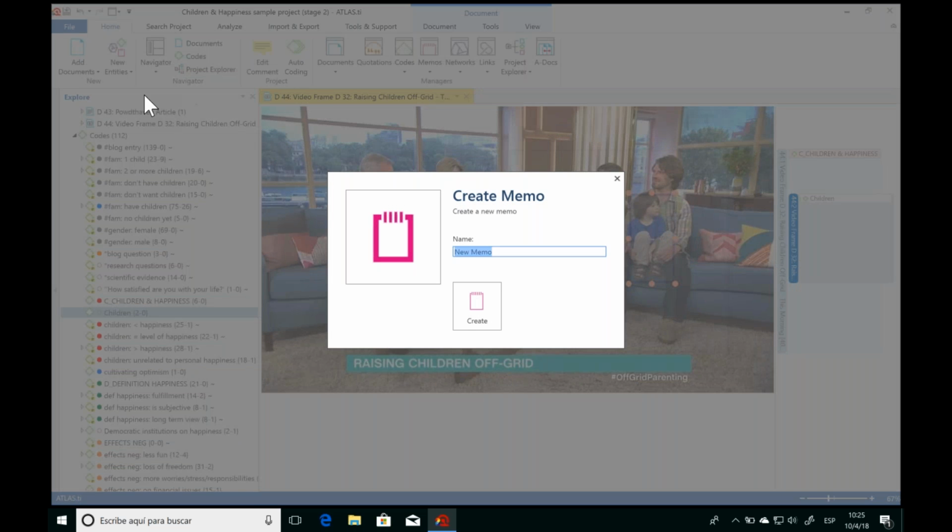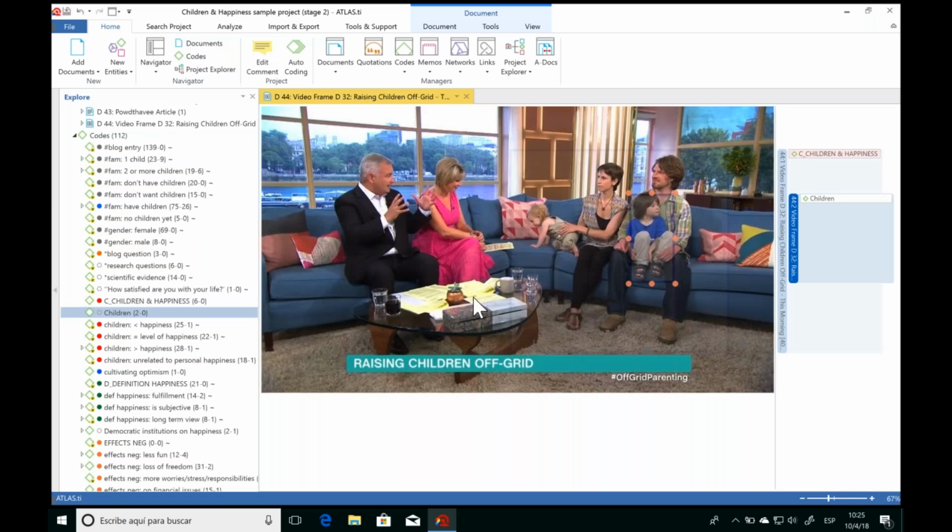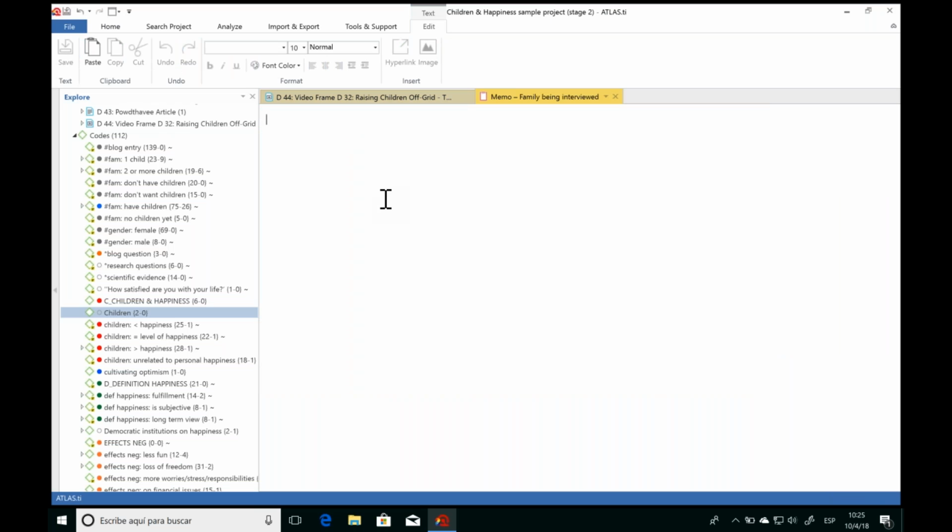And so in this memo, I'm going to be writing about the family that was interviewed. So the family being interviewed in the study. And I'll create the memo. And now ATLAS.ti opens up this blank space for us. And so from here, we can write our reflections and analyses, descriptions, any ideas or doubts or questions.